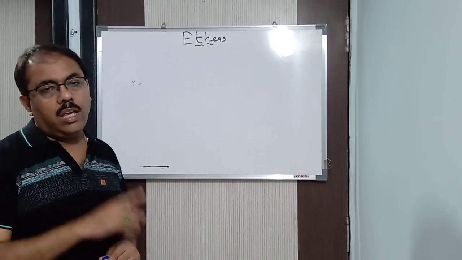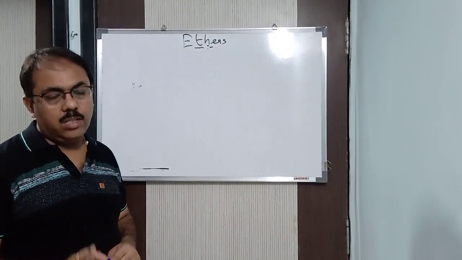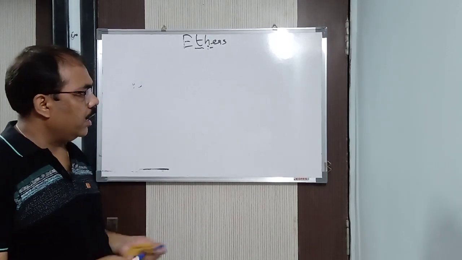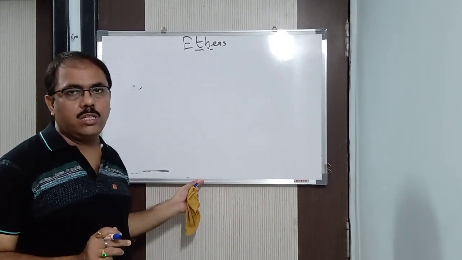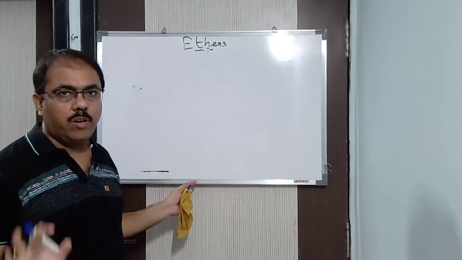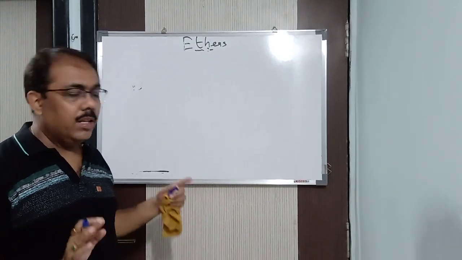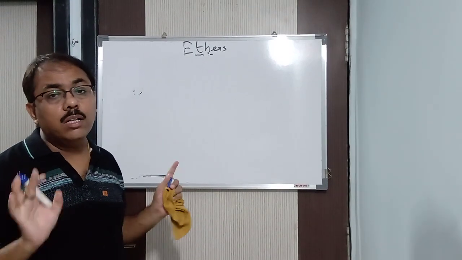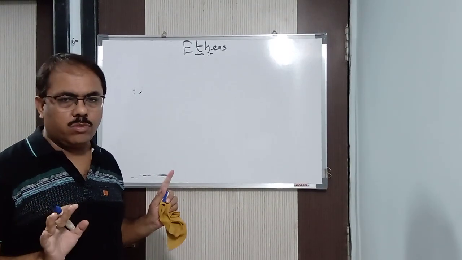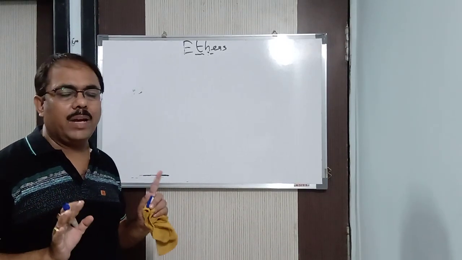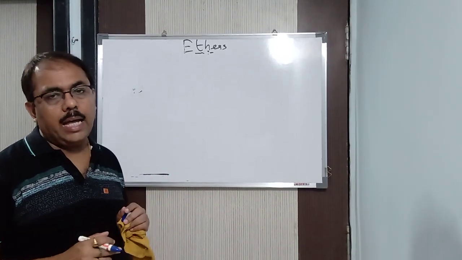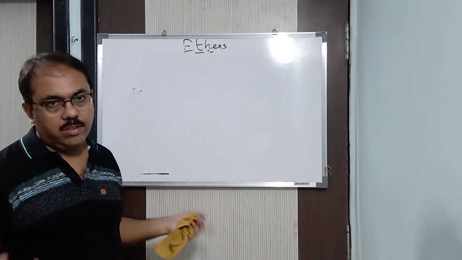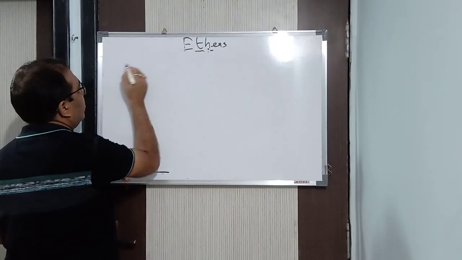Again I repeat, if you want to prepare tertiary ether, then don't take tertiary alkyl halide or secondary alkyl halide, it will undergo elimination reaction instead of substitution reaction. That means here alkene will be the major product instead of ether. You will be getting ether, no doubt, but ether will be the minor product. Minor means hardly 5 to 10%, and alkene will be around 85 to 90%. Then why do the reaction? So see here how we are getting it.